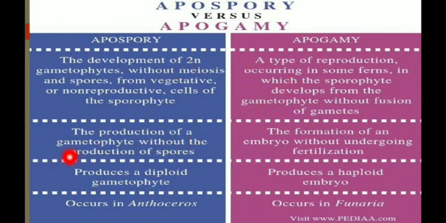The production of the gametophyte without the production of spores is apospory. The formation of the embryo without undergoing fertilization is apogamy. Gamy means gametes, and apo means the absence of fertilization, absence of fusion. Okay. Then apospory produces a diploid gametophyte, and apogamy produces a haploid embryo.